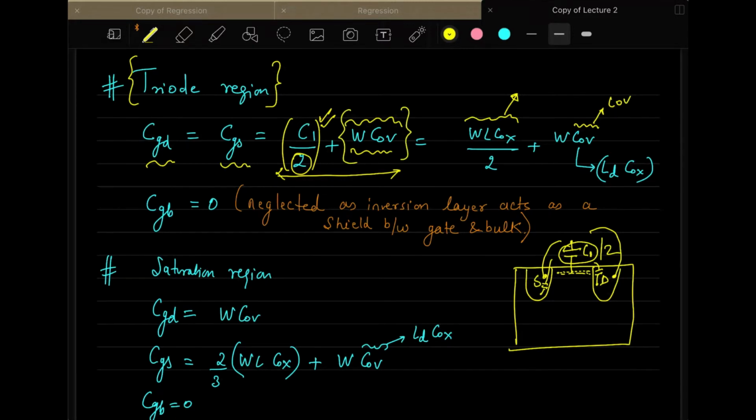Whereas the gate to bulk, the one which we were discussing earlier, this gate to bulk, and the parallel combination of that, we neglect here in case of triode region. The reason for neglecting it is that the inversion layer that is formed acts as a shield between the gate and the bulk. That's why we take CGB as 0. We approximate it to be 0 in triode region.